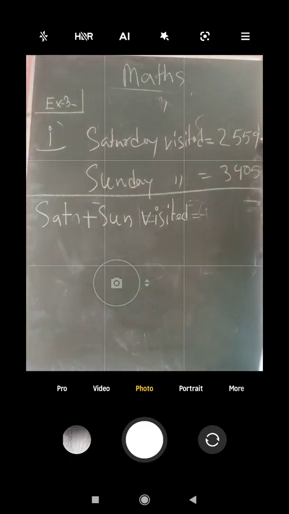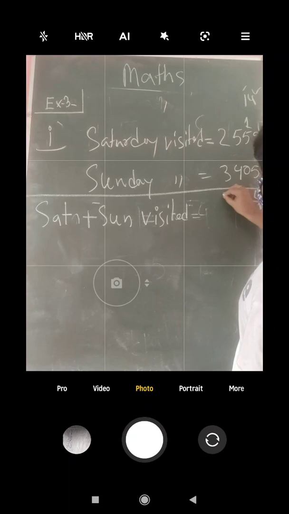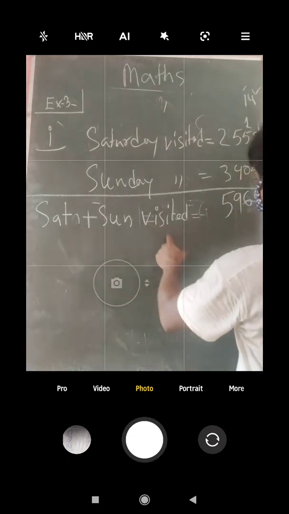So 5 plus 9 is equal how much? It is 14. So this 4 will come here, 1 will go here. So 5 plus 1 is equal 6. 6 plus 0 is equals 6. 5 plus 4 is equals 9. Then 3 plus 2 is equals 5. So 5964. That means Saturday plus Sunday visited 5964.